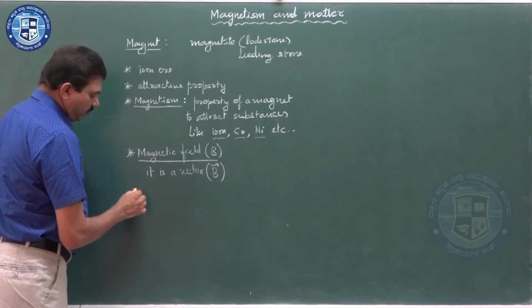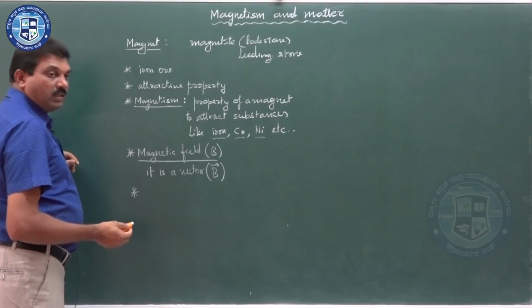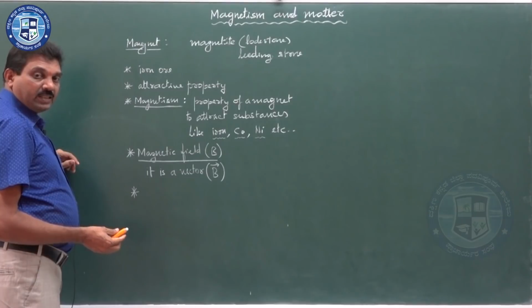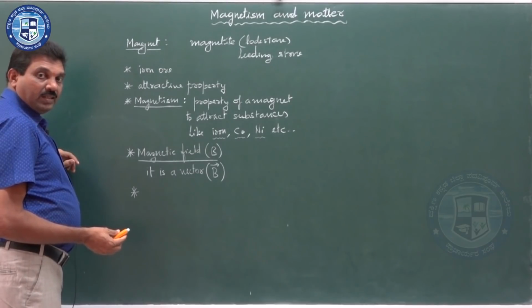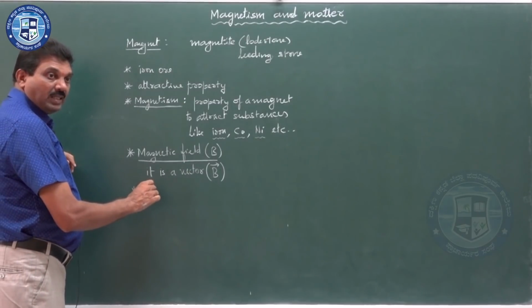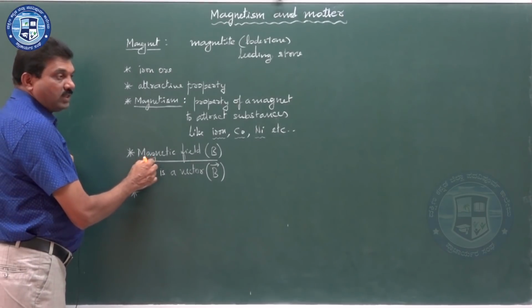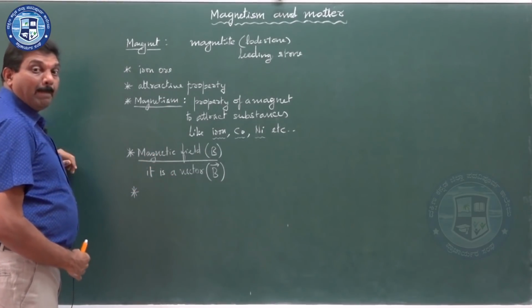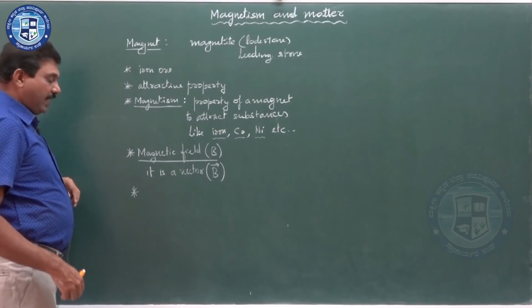Magnetic field is the region surrounding a magnet in which it can attract or repel any other magnetic substances.